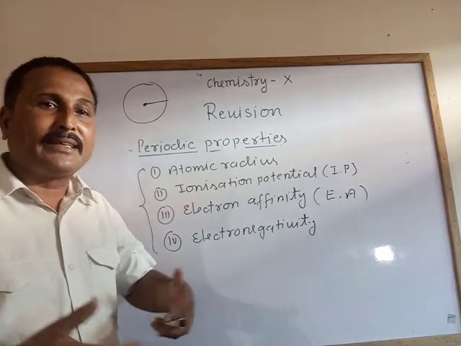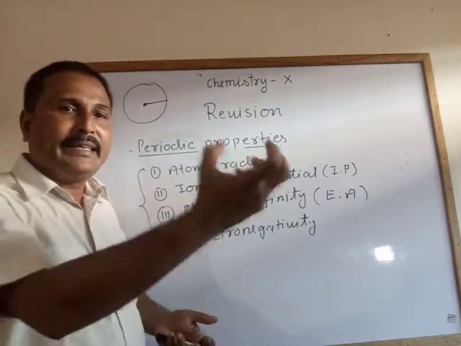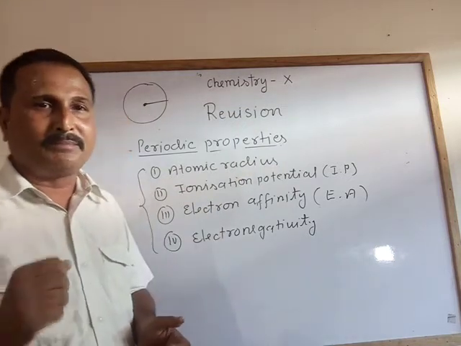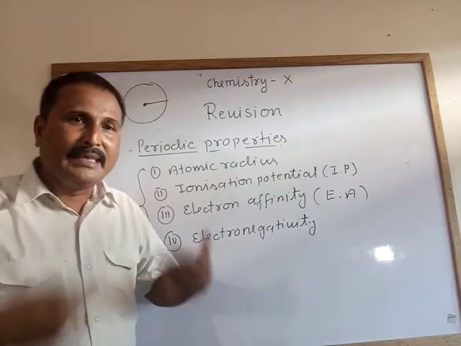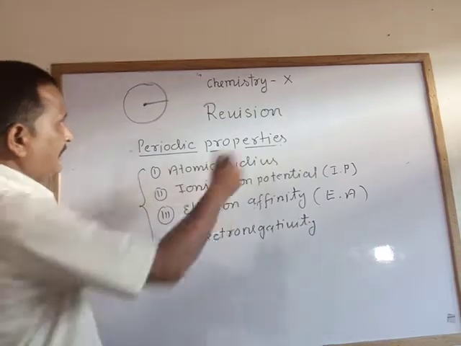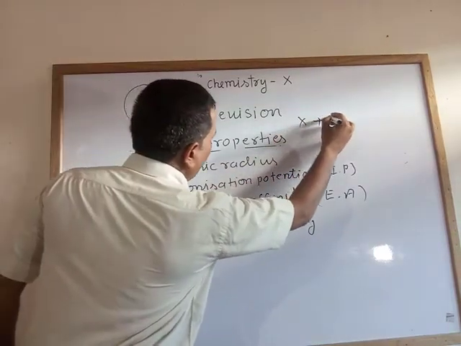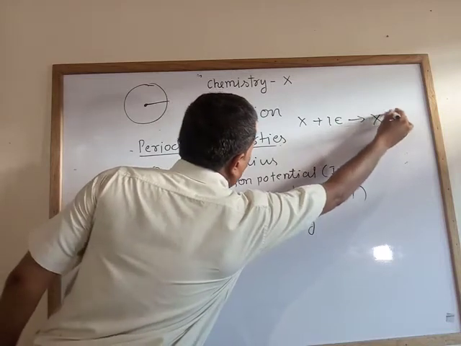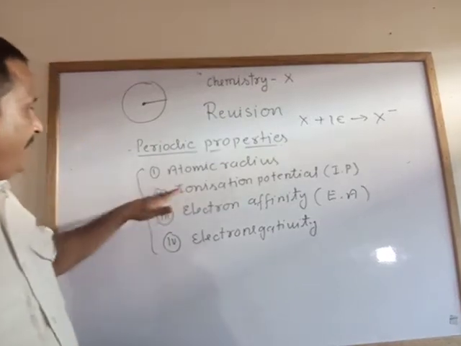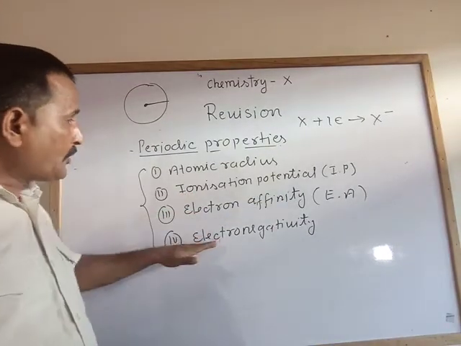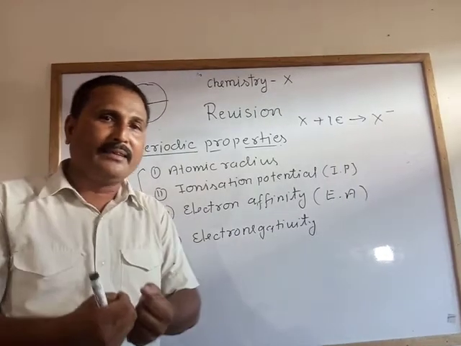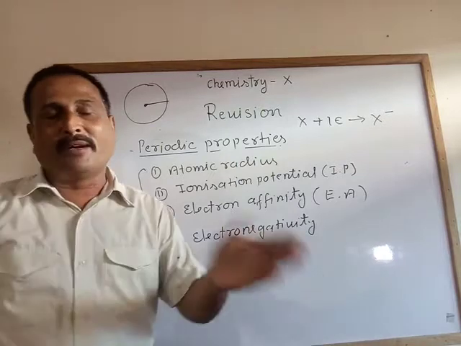That means the amount of energy released when an atom accepts an electron and forms an anion. Anion means negative charge ion. Amount of energy released when an atom accepts an electron to become an anion. See that? An atom accepts an electron and forms what? A negative charge ion. That is called electron affinity.